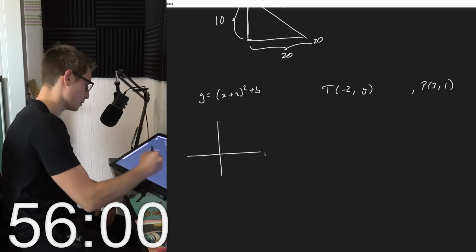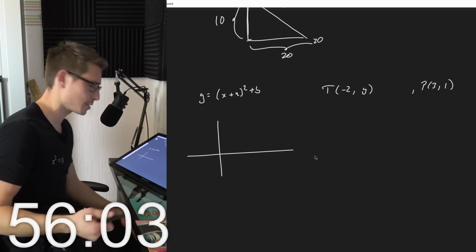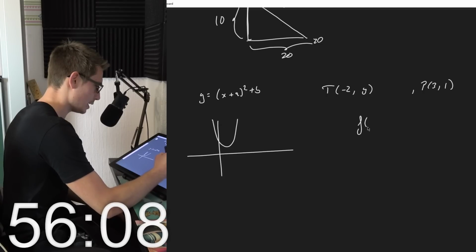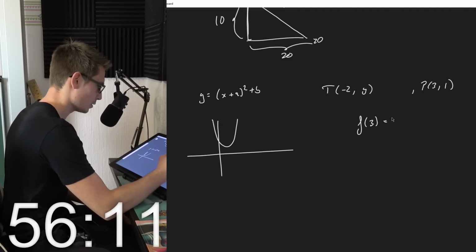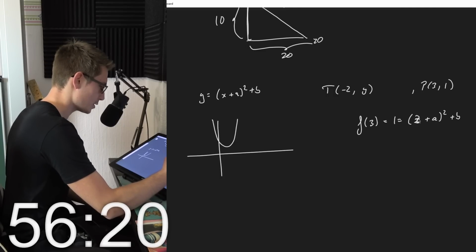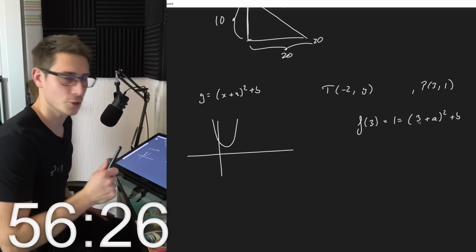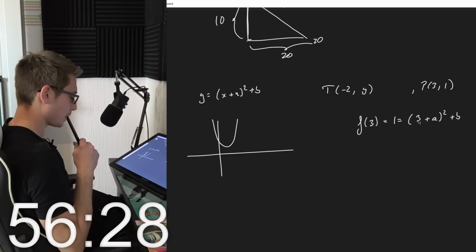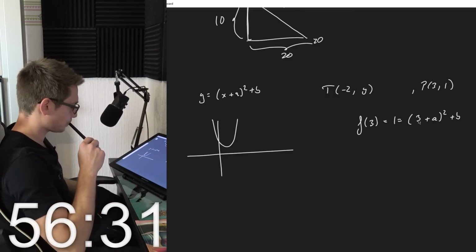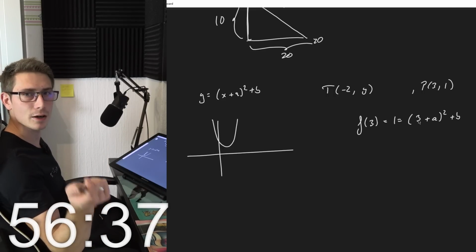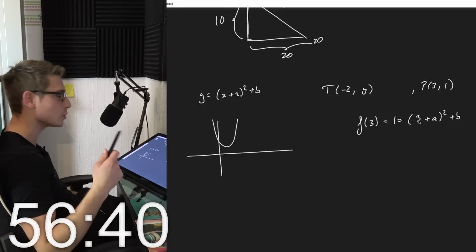Okay, that's just a parabola, right? Some kind of parabola, it really doesn't matter. And f of 3 is equal to 1, and this is equal to (x plus a) squared plus b, where x is equal to 3. Turning point. The turning point is the same as the local maximum or minimum on a parabola.